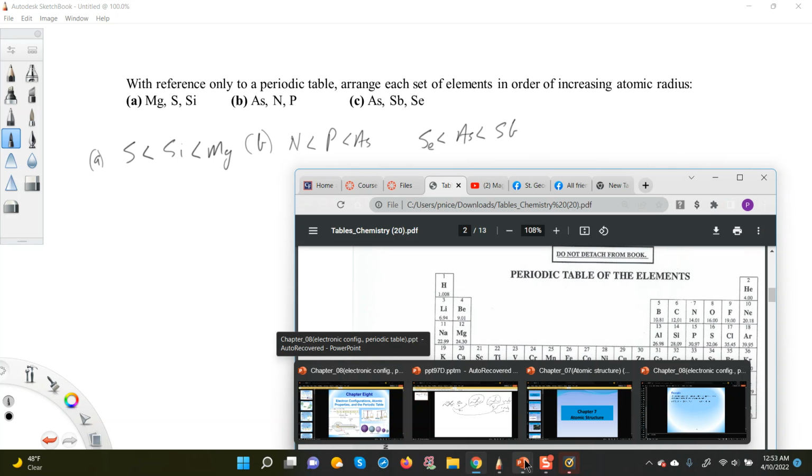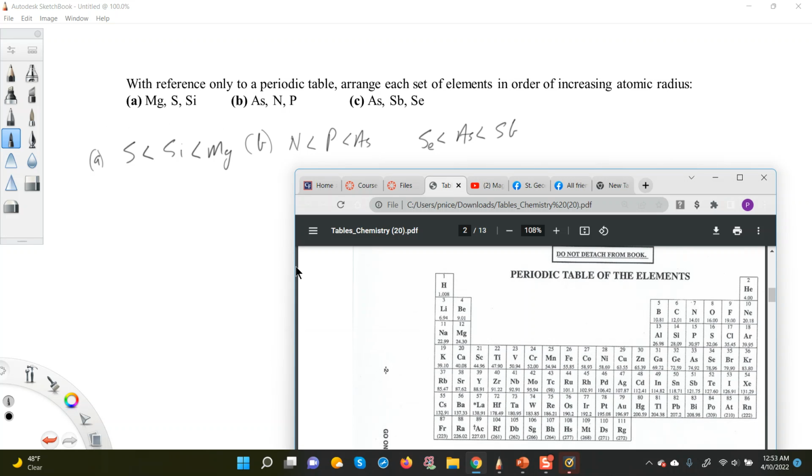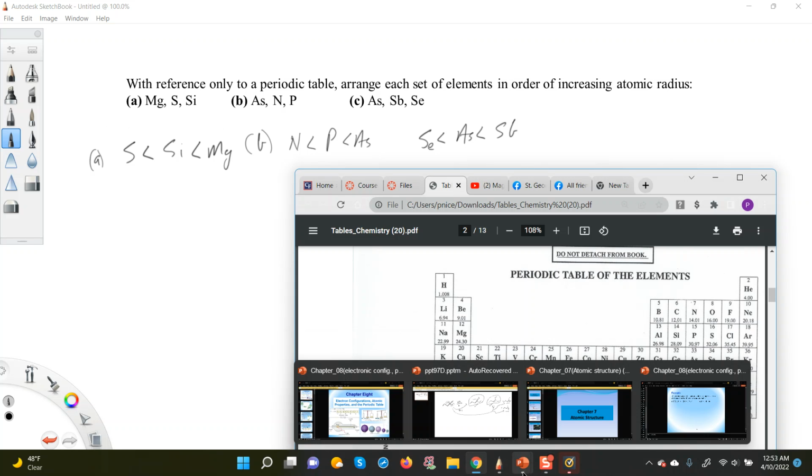All right, so that's basically how we do this particular example. So questions involving atomic size trends are basically of this type, where you're given a series of elements and you're asked to place them in order of increasing or decreasing size.